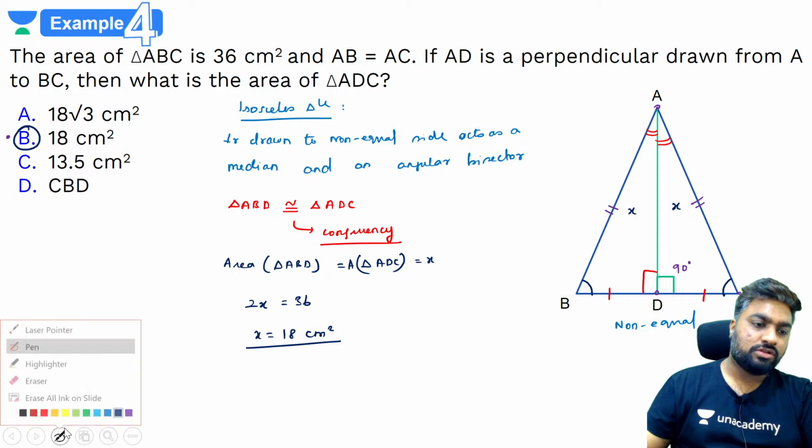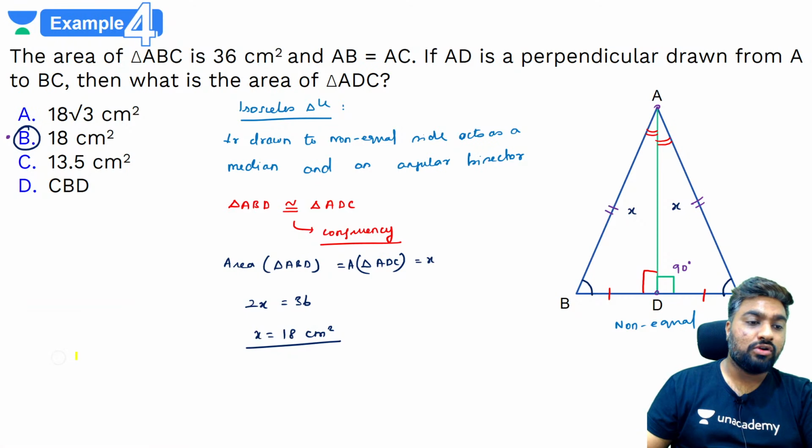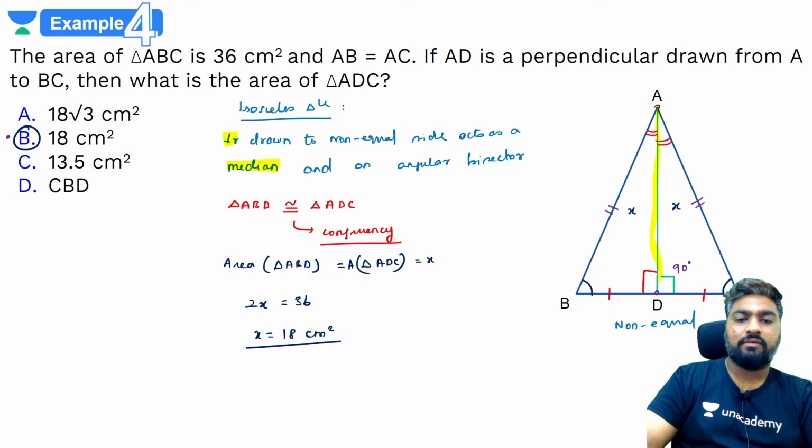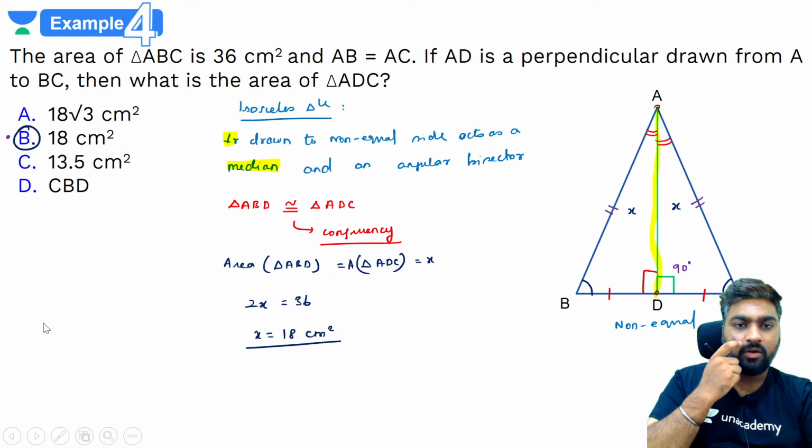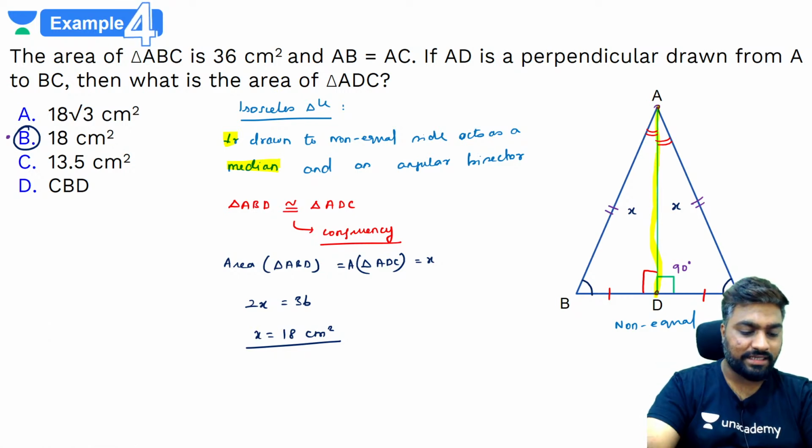Correct, Saurabh. You can also go for that, but for that you need to know that the perpendicular will divide it in half. You need to know that the perpendicular AD will divide BC in two equal parts. It is a median, it is not given anywhere. Yes, Shruti, don't worry, in the later part of this session, now after area we will be going to congruency and similarity only. Don't worry, I'll explain it again, okay?